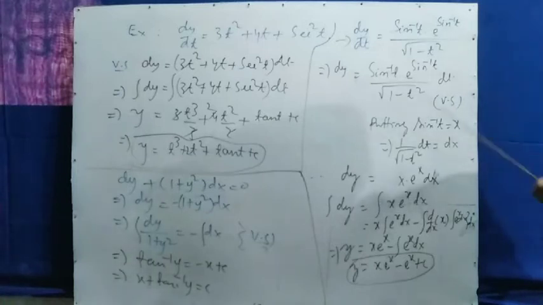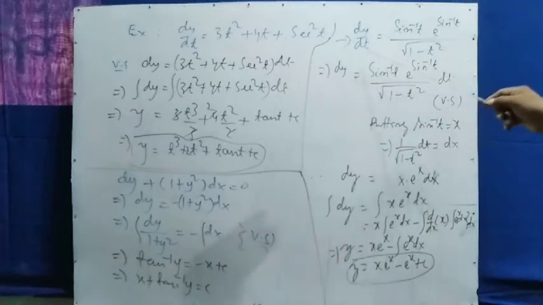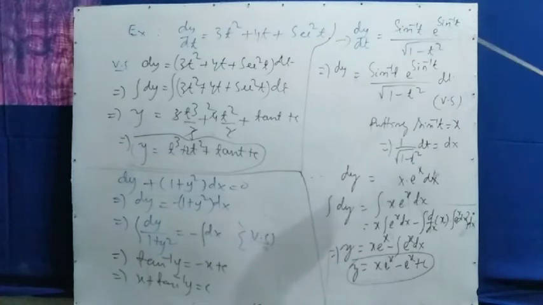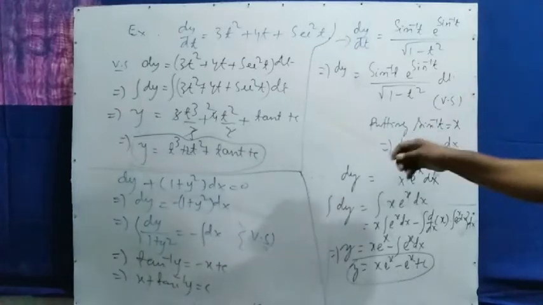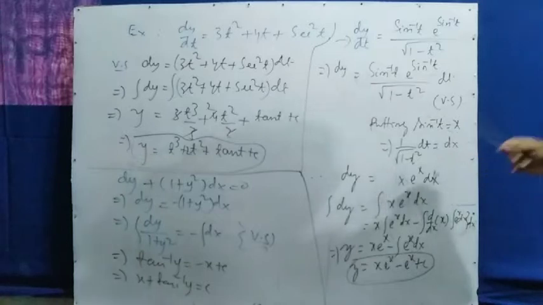Before that, you separate the variables: y on this side and dt on the other side. So dy equals sine inverse t e to the power sine inverse t by root over 1 minus t square dt. This is the variable separation. The variables are separated, y on the left and t on the right.